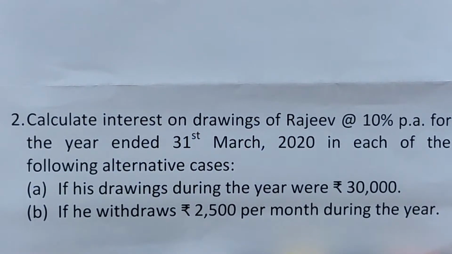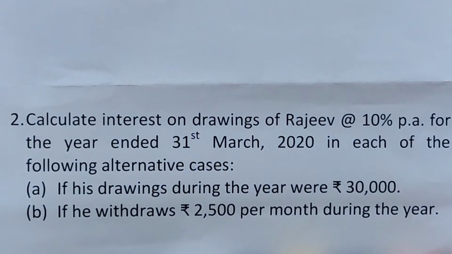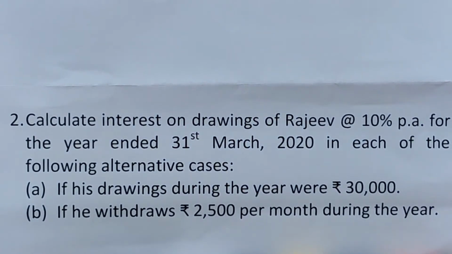The second question is, calculate interest on drawings of Rajiv at 10% per annum for the year ended 31st March 2020 in each of the following alternative cases. A. If his drawings during the year were 30,000 rupees, and B. if he withdraws 2,500 rupees per month during the year.